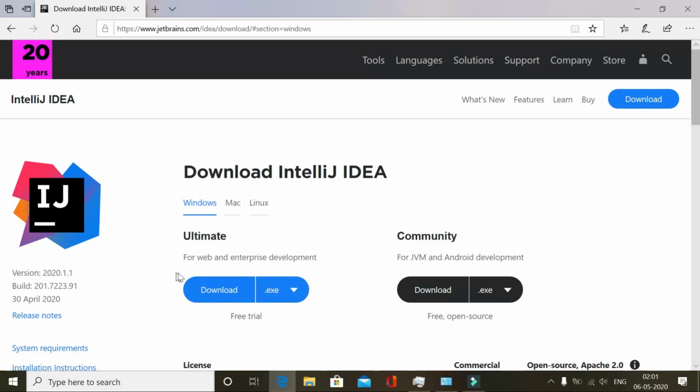See, this Ultimate Edition is not a free edition. You have to pay for it after the trial is over. And this is meant for web and enterprise development. But in our tutorial, it's not meant for us. So this would be fine. The Community Edition is enough for us. So it's free and open source. Click on download.